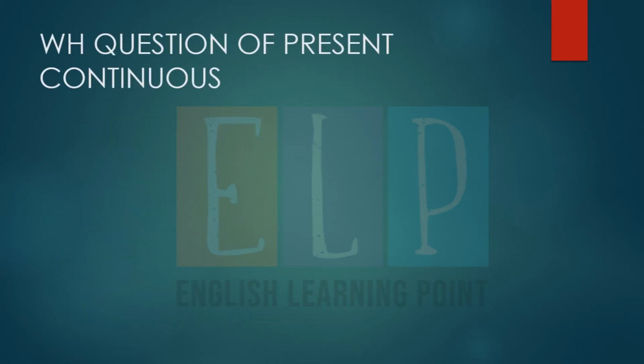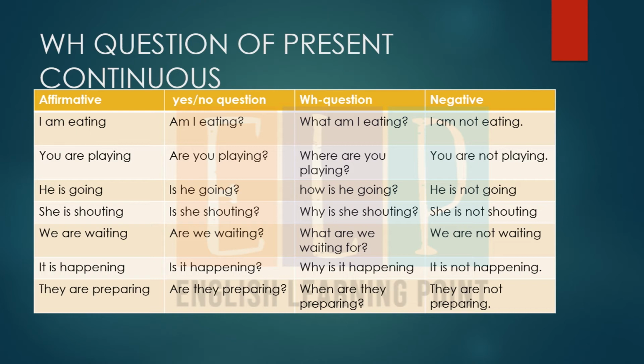Now let's move on. I have an affirmative sentence. The affirmative sentence is, I am eating. Am I eating? What am I eating? I am not eating. Means I am eating, मैं खा रही हूँ. क्या मैं खा रही हूँ? मैं क्या खा रही हूँ? मैं नहीं खा रही हूँ.